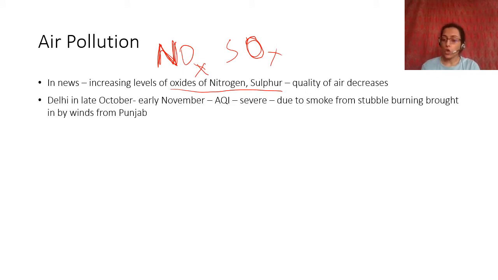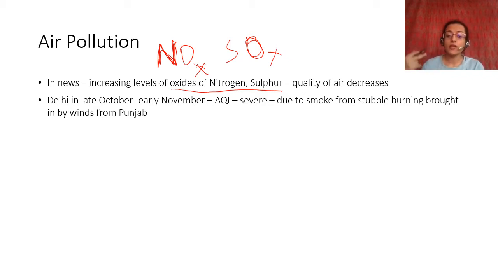I'm sure you have seen in the past few months, I recorded this in December, in late October and early November, that Delhi keeps getting polluted every year because of the smoke that comes to the air.